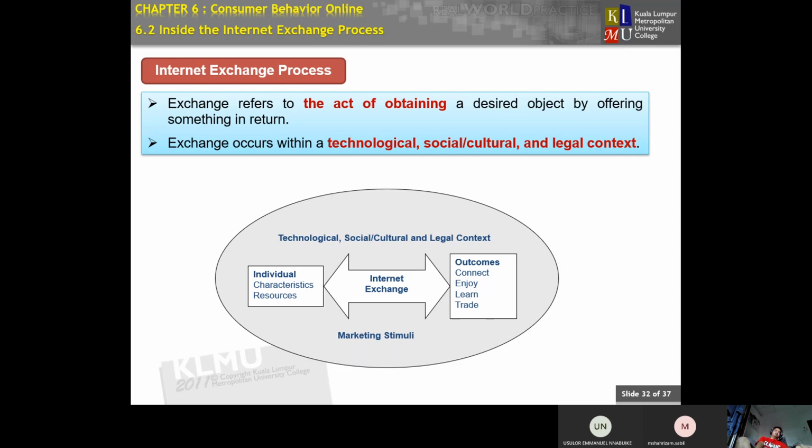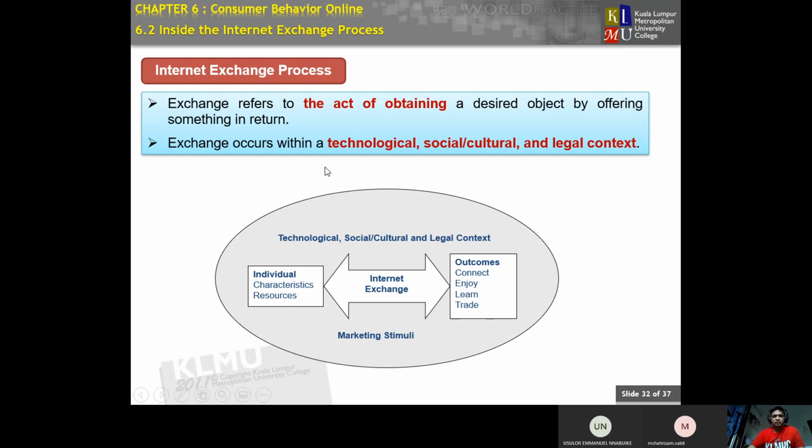to the outcome itself. How does the internet exchange process work? When you need to exchange something inside the internet, especially information, it depends on the individual, what type of information the individual wants to share.